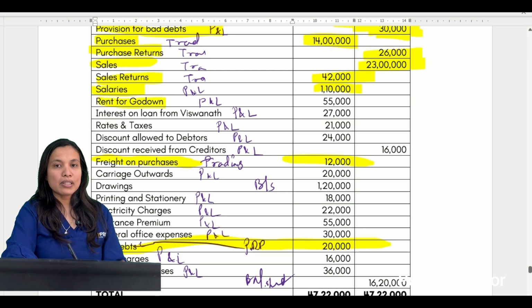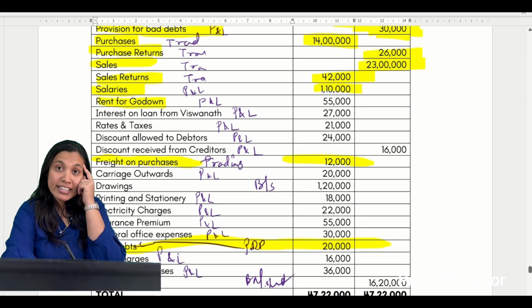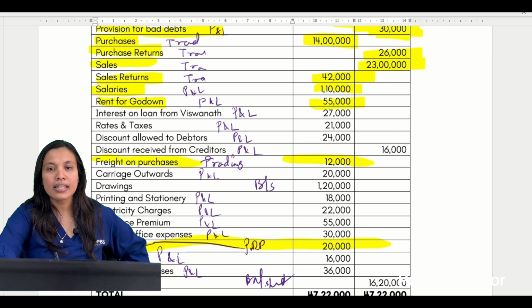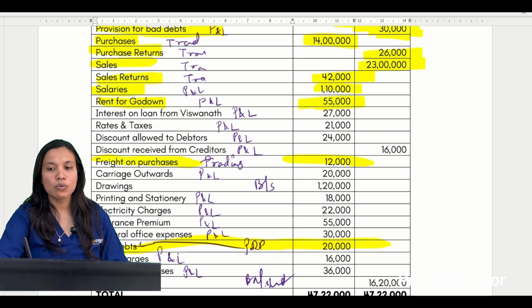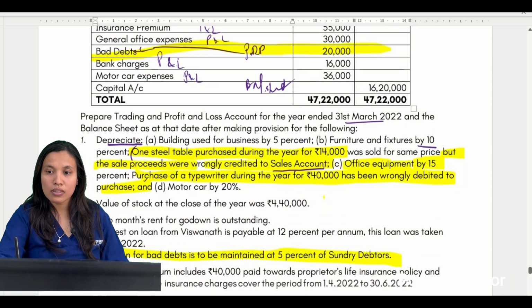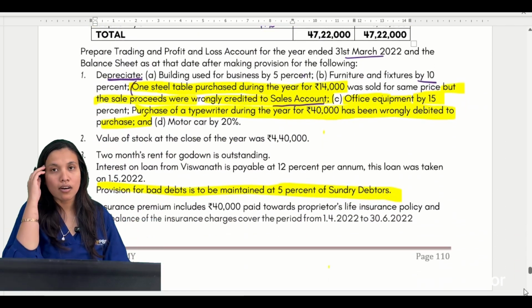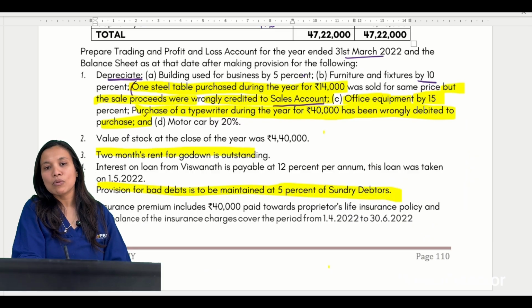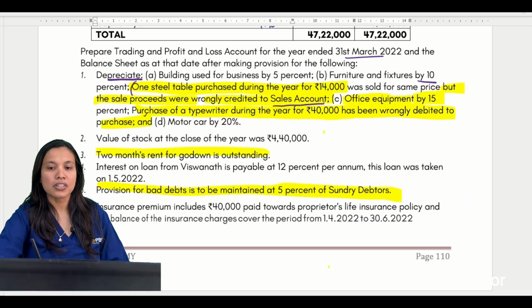Rent for go down. But do you remember when we read there was some adjustment with respect to the go down? What I remember is 2 months rent go down was outstanding, right? So when you read a particular item, you should realize that there is some adjustment here. Only then the problem will become easy. 2 months rent is outstanding.